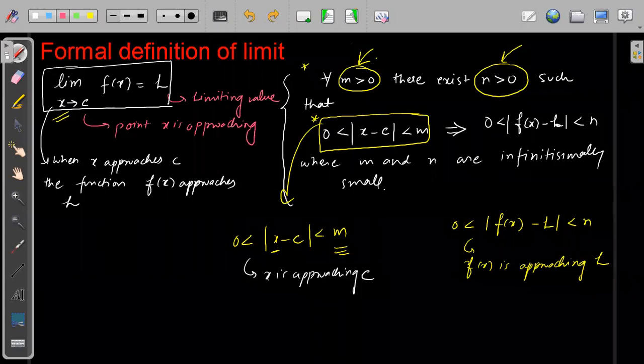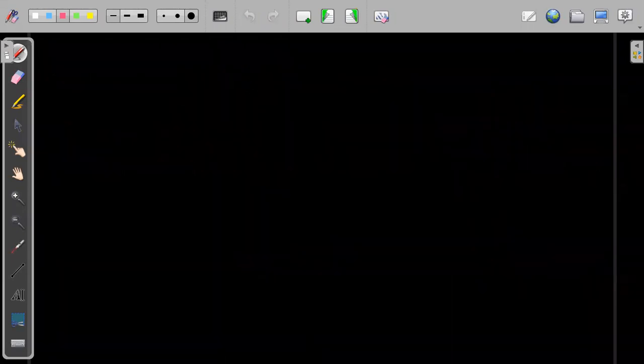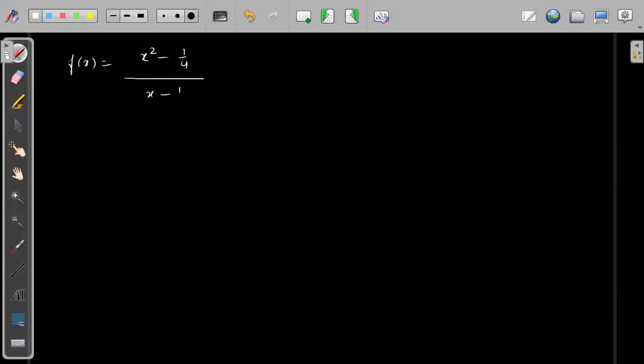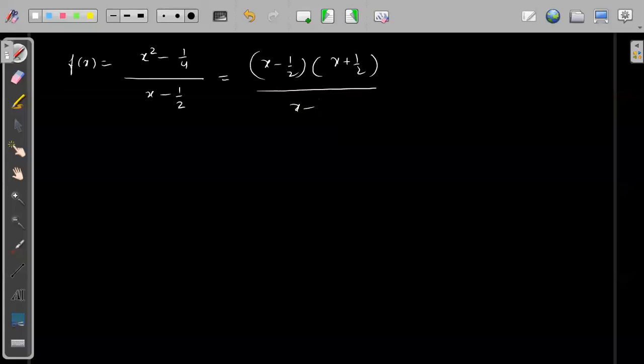No, C is not necessarily an integer. C is not an integer. See, I will give you an example in which they are not integers. Suppose f of x is given as (x square minus 1/4) upon (x minus 1/2). Okay, fine. So see here, this I can write as (x minus 1/2)(x plus 1/2) divided by (x minus 1/2), right? So this gets cancelled. So this is x plus 1/2 for x not equal to 1/2. Now if I find the value at x equals 1/2, this will become 1. So this C is not an integer.